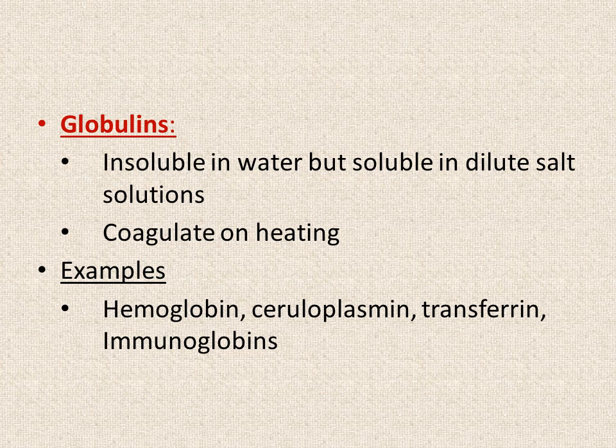Now what are globulins? They are also simple proteins which are insoluble in water but soluble in dilute salt solutions, and they also coagulate on heating.